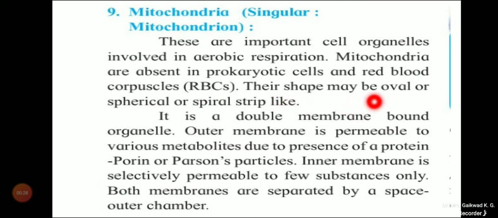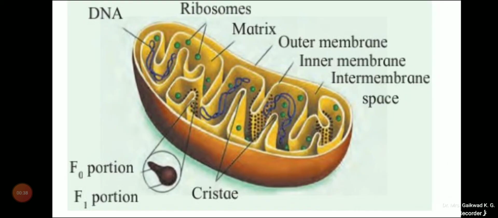Their shape may be oval, spherical, or spiral strip-like. Mitochondria is a double membrane bound organelle. See how many membranes we are able to see. Mitochondria is a double membrane structure.